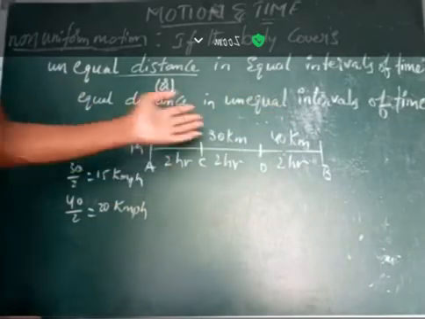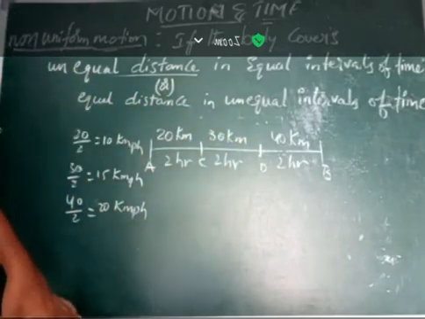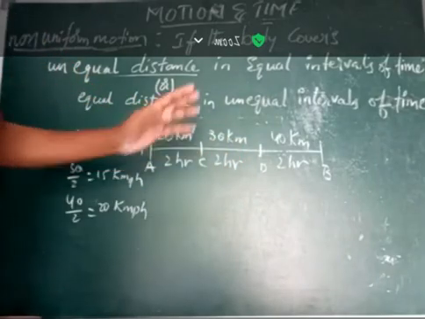So whatever the position, the speed of the body is 10 kilometers per hour in the previous case.